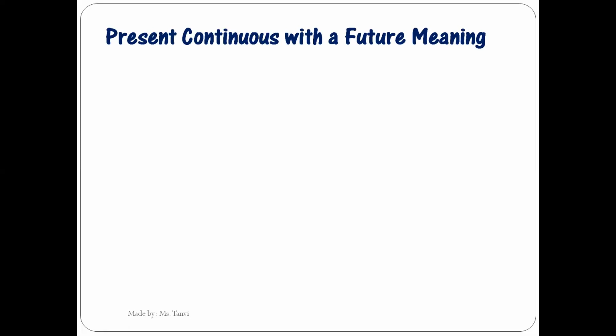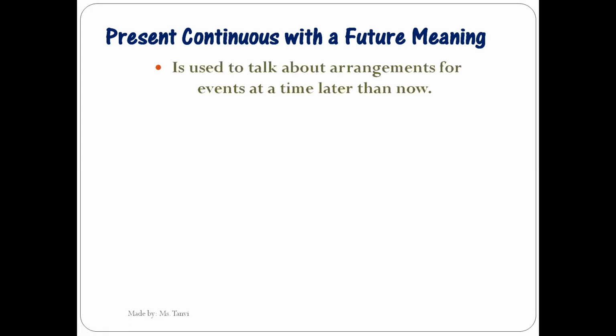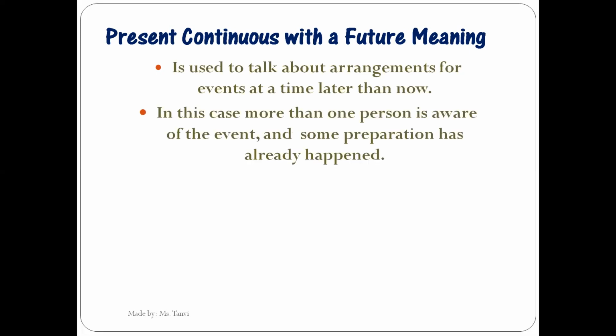Now we can also sometimes make use of present continuous to talk about future, right? First of all, let's understand what are the situations where we can make use of present continuous. It is used to talk about arrangements for events at a time later than now. Means any event which is planned for future and you have already made arrangements for that. So there we make use of present continuous.